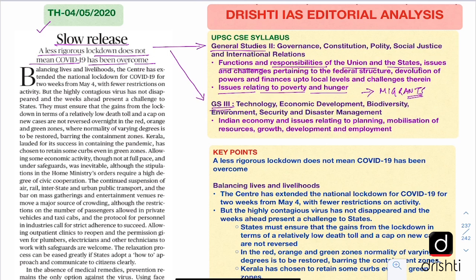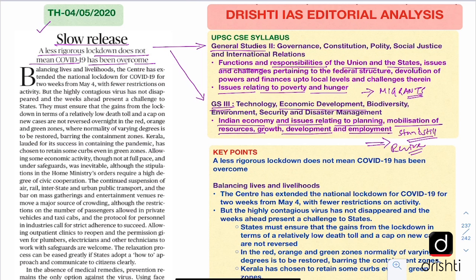In GS paper 3, we have this topic of economic development, and under this we have Indian economy and issues relating to planning, mobilization of resources, growth, development and employment. So it relates with this as well, because the Indian economy has been brought to a standstill due to the lockdown and now efforts are on to revive it. So that is why it links with this topic as well.